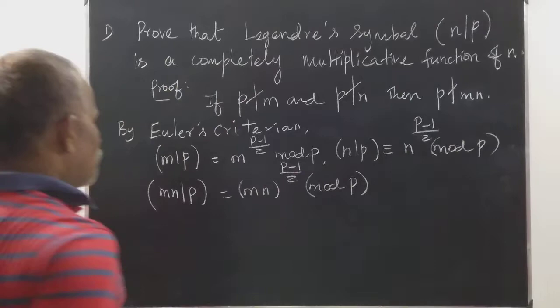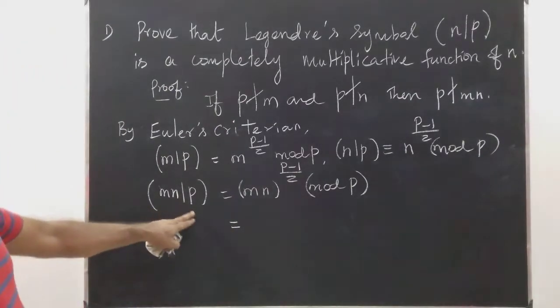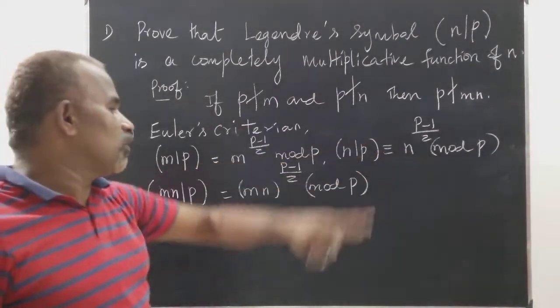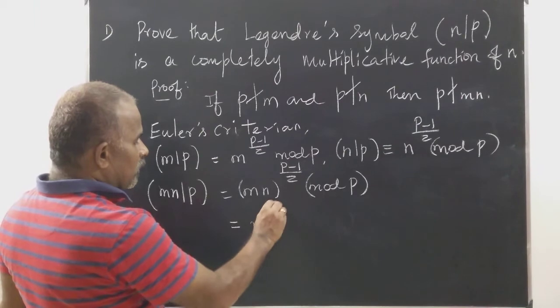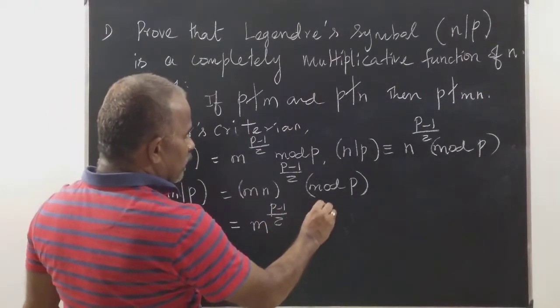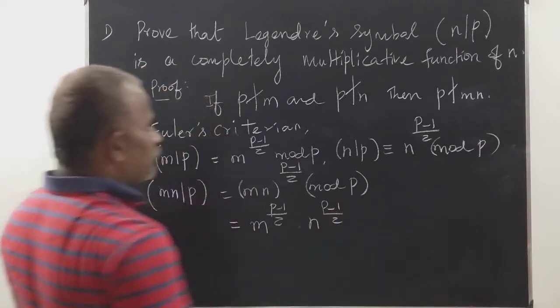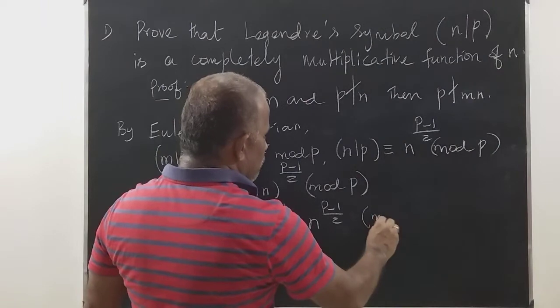What we have to prove is mn over p is equal to m over p into n over p. So mn over p is congruent to m power p minus 1 by 2 into n power p minus 1 by 2 mod p.